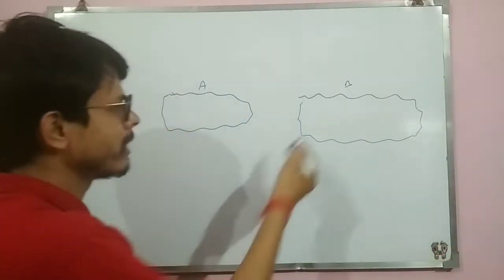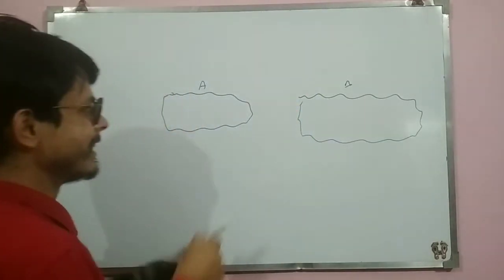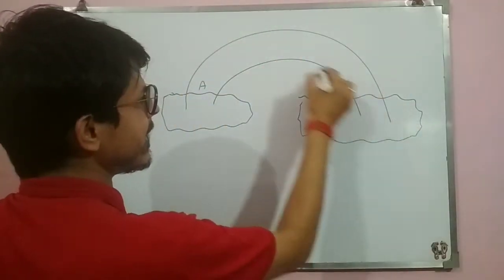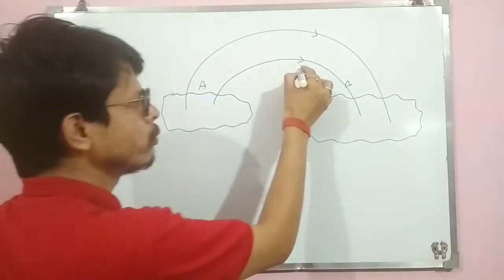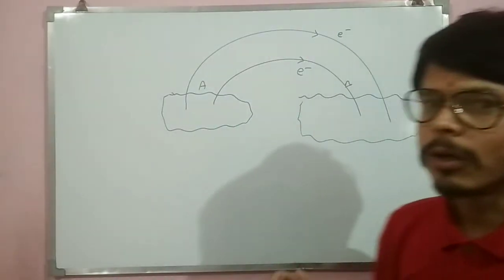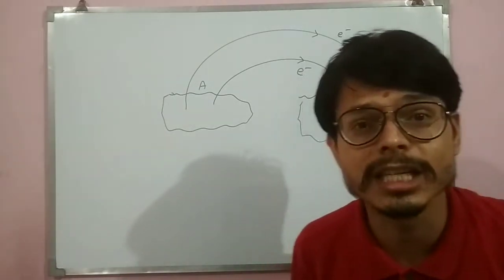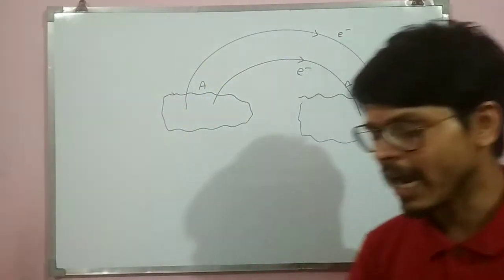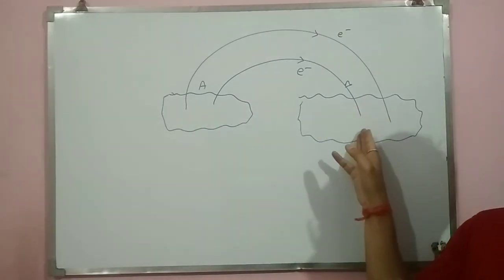Similarly, when you rub two materials together, then energy will be produced, and due to that energy one substance will lose its electrons. इन दोनों में से एक अपने इलेक्ट्रॉन को लूज कर जाएगा. मैंने मान लिया, let A lose its 2 electrons, and who will gain these electrons? B. So that means when we rub two materials together, then due to friction, energy will be produced, and due to that energy, electrons are transferred from one material to another.